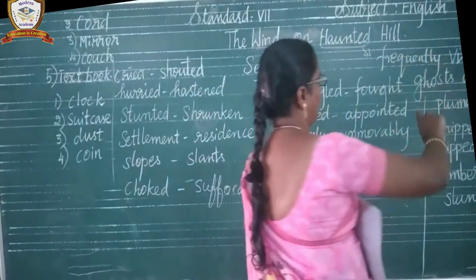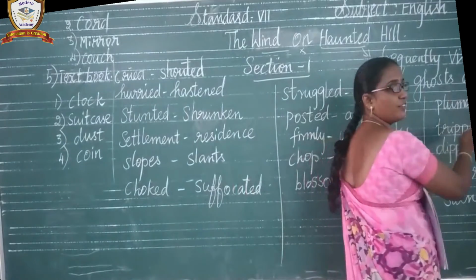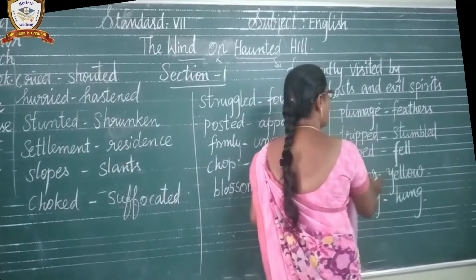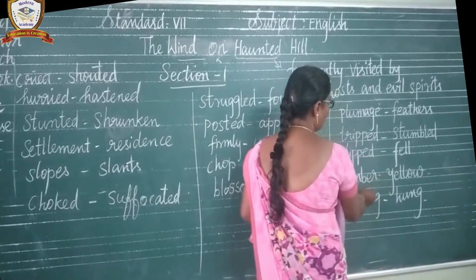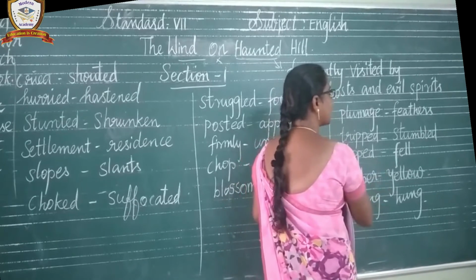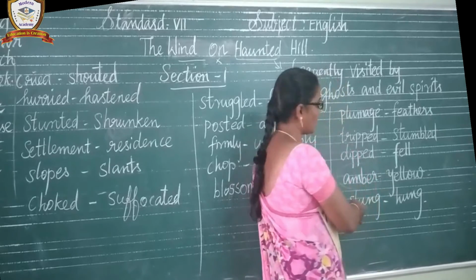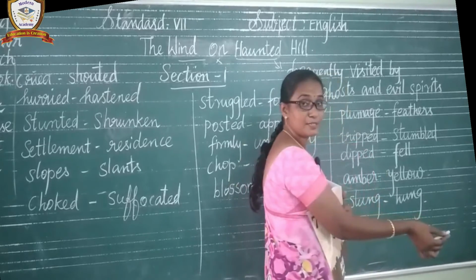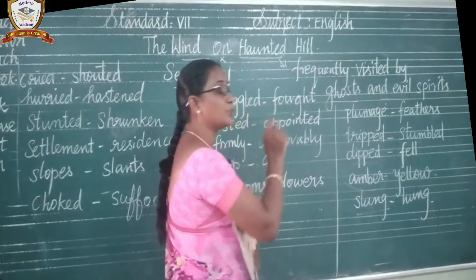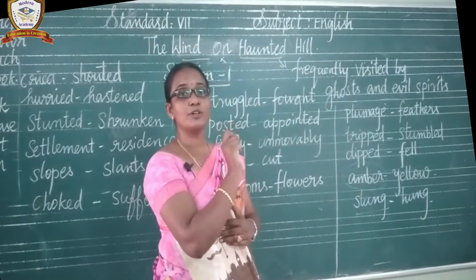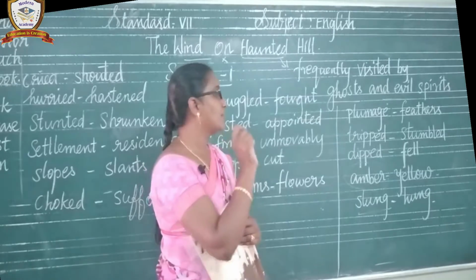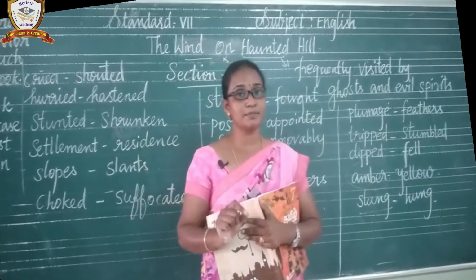And the second column, listen. Plumage, feathers. Tripped, stumbled. Dipped, fell. Amber, yellow. One of the girls in this story was going to buy the amber color necklace for herself. It's a very interesting story children. Slung, hung. By using her savings. Without fail, you should write the meaning of the words in your textbook. It will be very useful for you while learning the concept of the story.